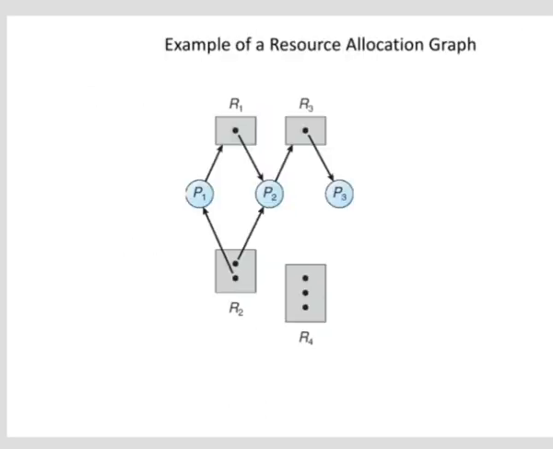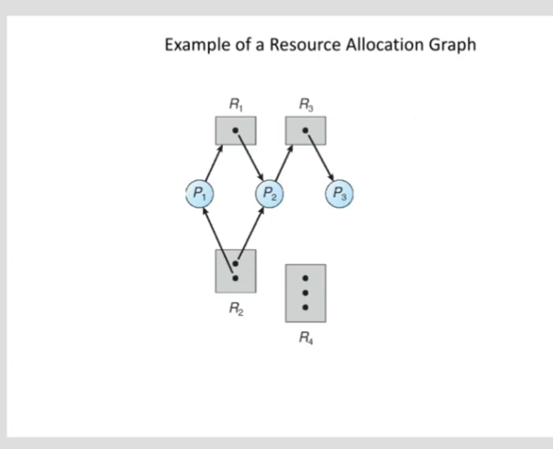Then the next is the deadlock prevention. The deadlock avoidance is practically impossible as it requires information about future requests. In real systems, future requirements are not known in advance, but the deadlock can be prevented by attacking one of the following conditions. First one, attacking the mutual exclusion condition. Second, attacking the hold and wait condition. Third, attacking the no preemption condition. And fourth one, attacking the circular wait condition.